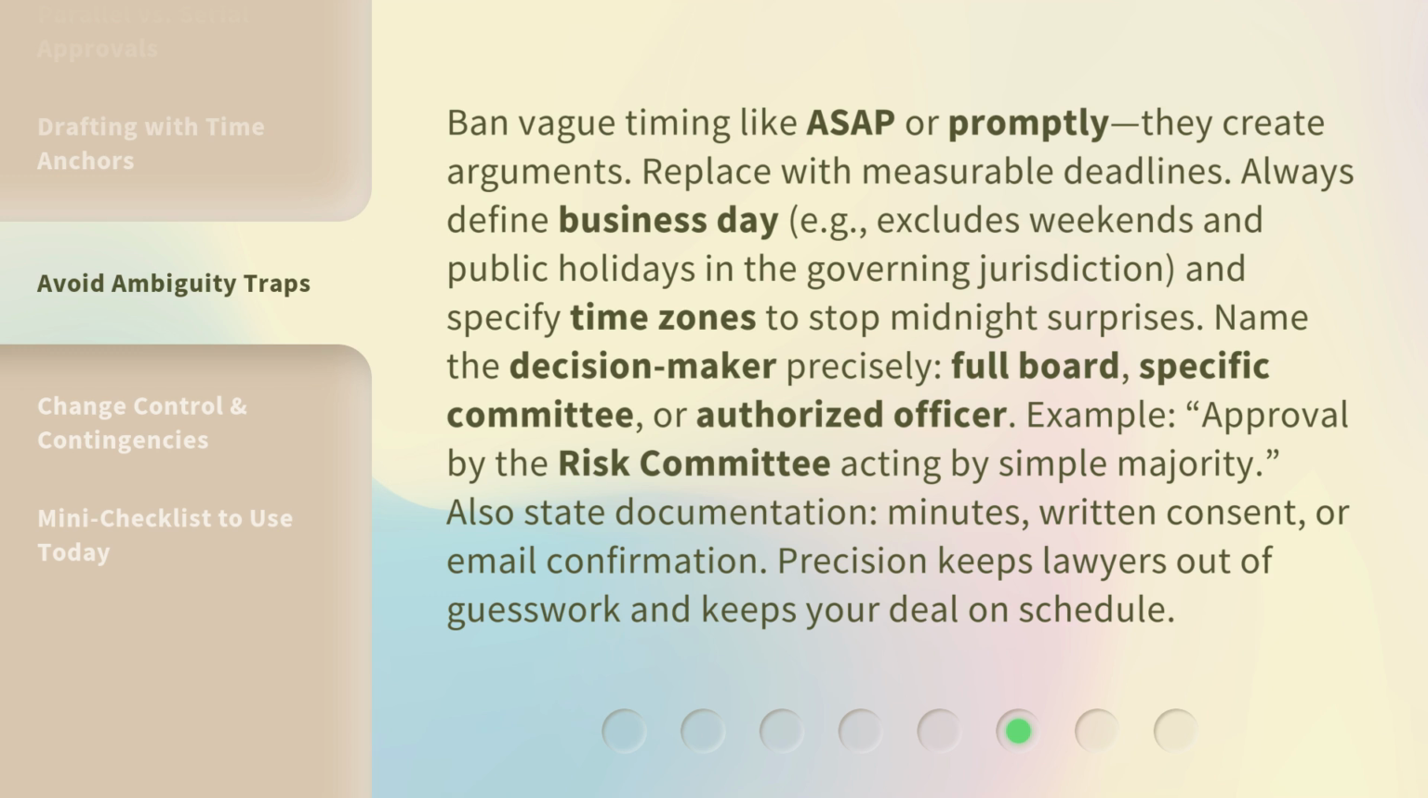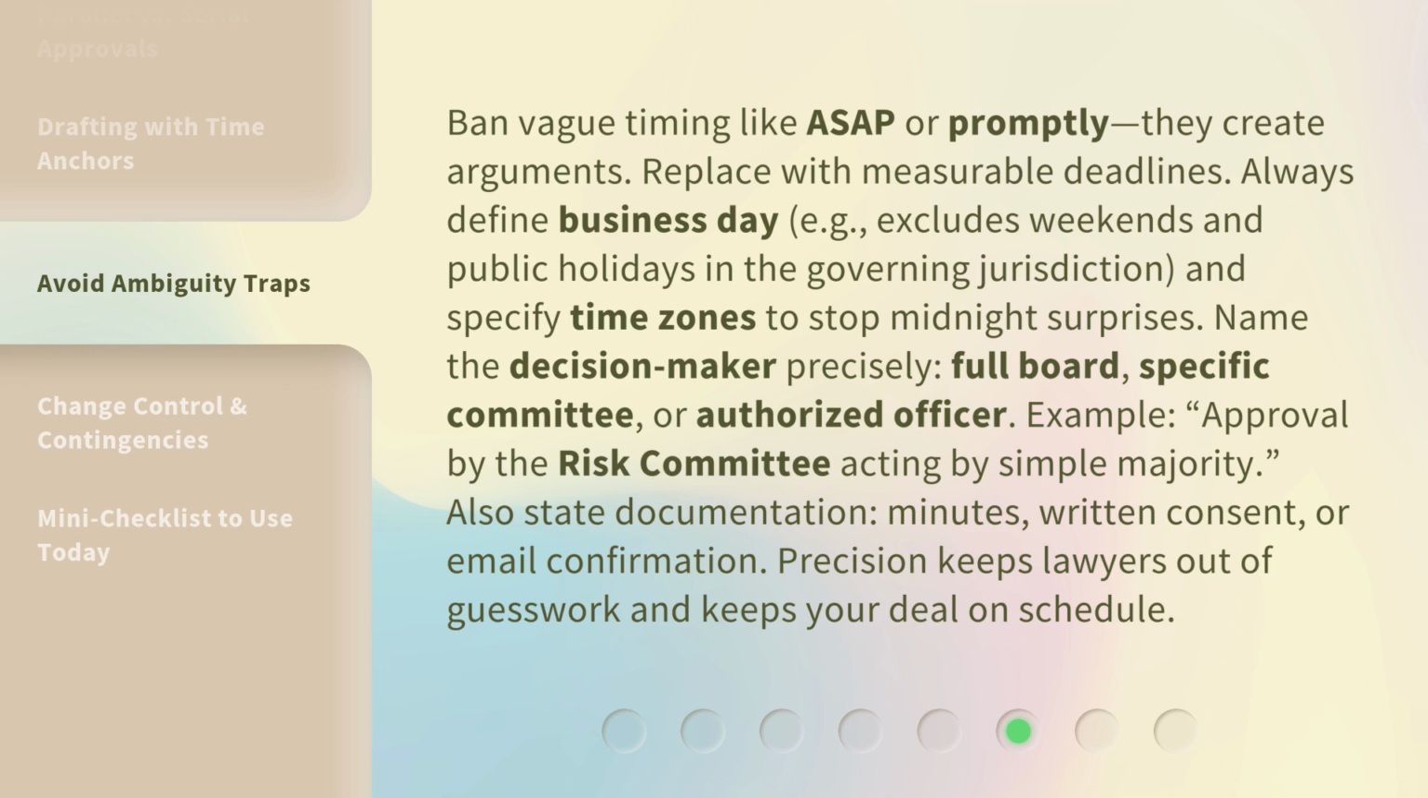Ban vague timing like ASAP or promptly. They create arguments. Replace with measurable deadlines. Always define business day, e.g., excludes weekends and public holidays in the governing jurisdiction, and specify time zones to stop midnight surprises. Name the decision maker precisely: full board, specific committee, or authorized officer.